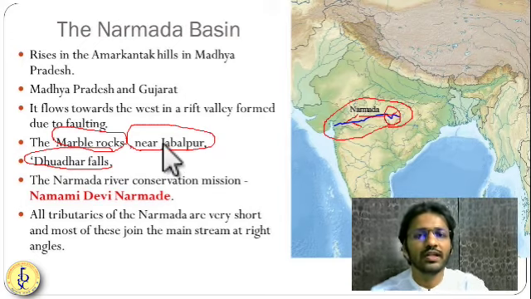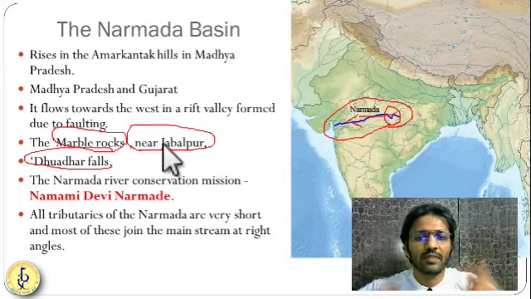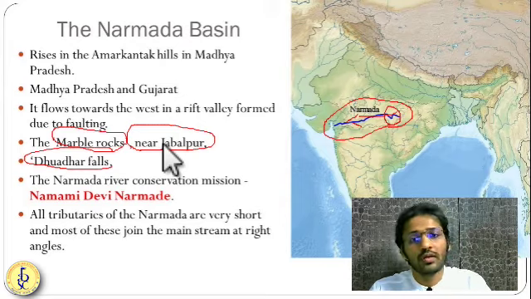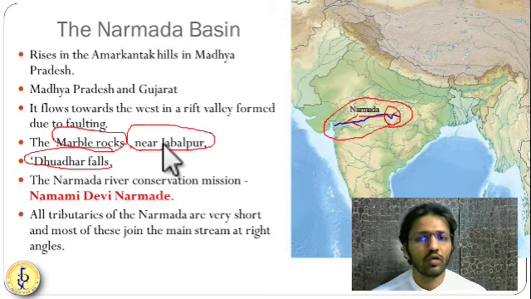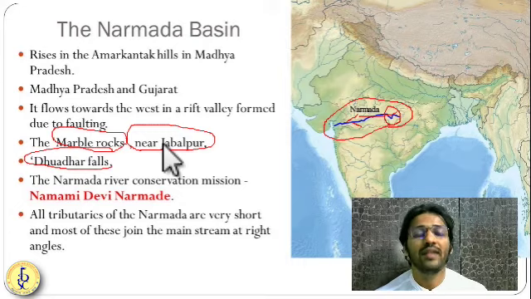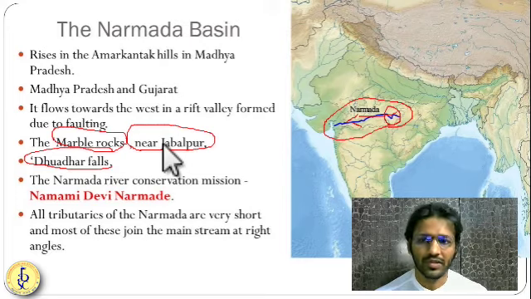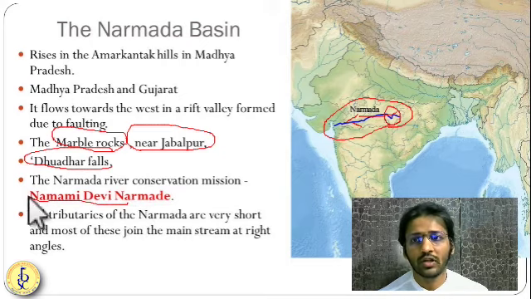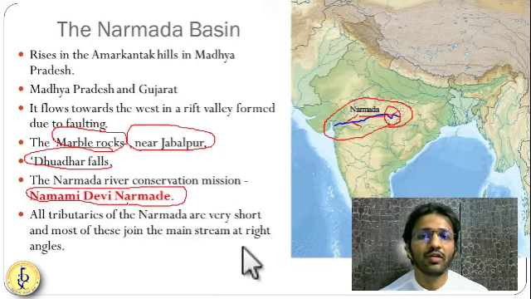In ancient times, the kings in Madhya Pradesh, during full moon nights, this marble gorge used to glow in the moonlight, and they used to swim in the river, or go for a night walk just to experience the pleasant atmosphere on the full moon day. Okay, so this river is very important. This is one of the lifelines of central India, because central India is a very arid, semi-arid type of region. So it is also facing problems like river degradation and pollution. So the Namami Devi Narmade mission has been started by the government of Madhya Pradesh.